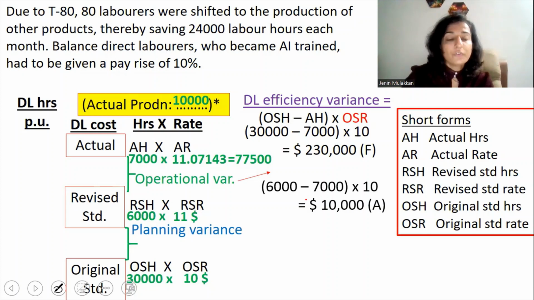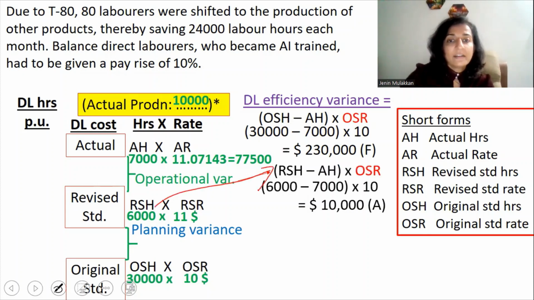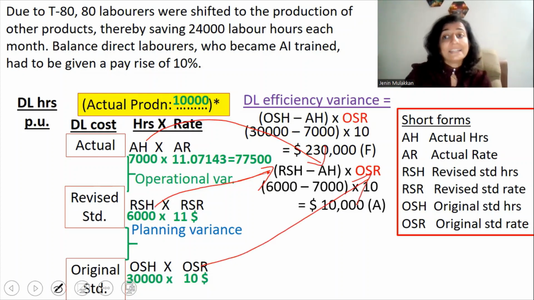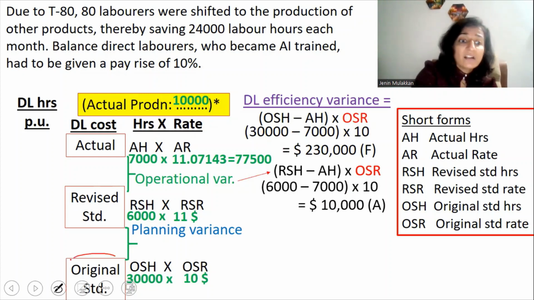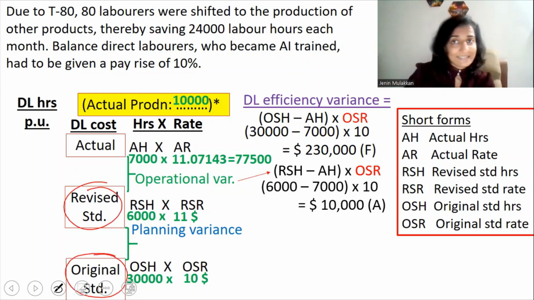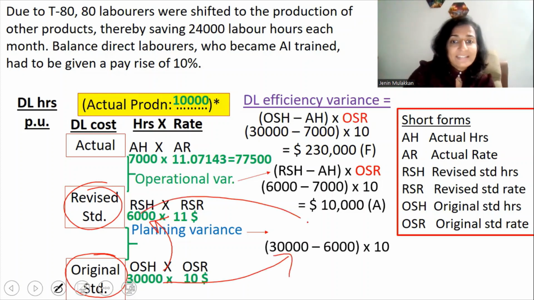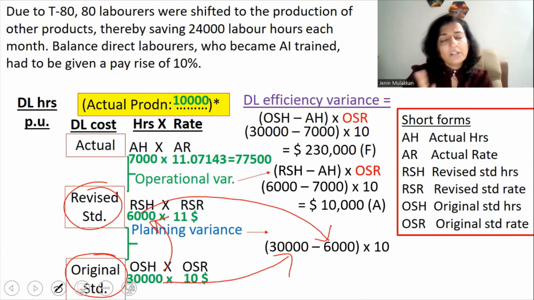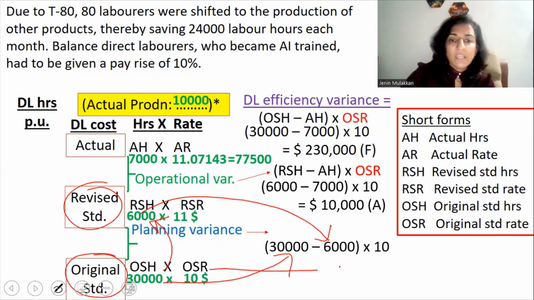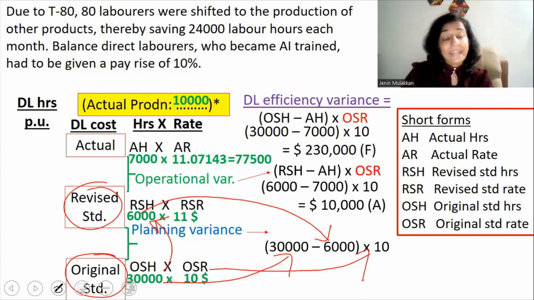And as a formula, if you have to write, it is the revised standard hours minus the actual hours multiplied by the original standard rate. And what about the planning variance? Planning variance, we are comparing the original standard with the revised standard. So it will be the original standard hours of 30,000 compared with the revised standard of 6,000 inside the bracket. So we will write that it is 30,000 minus 6,000. And to convert it into dollar terms, we have to anyway multiply it with the original standard rate of $10.